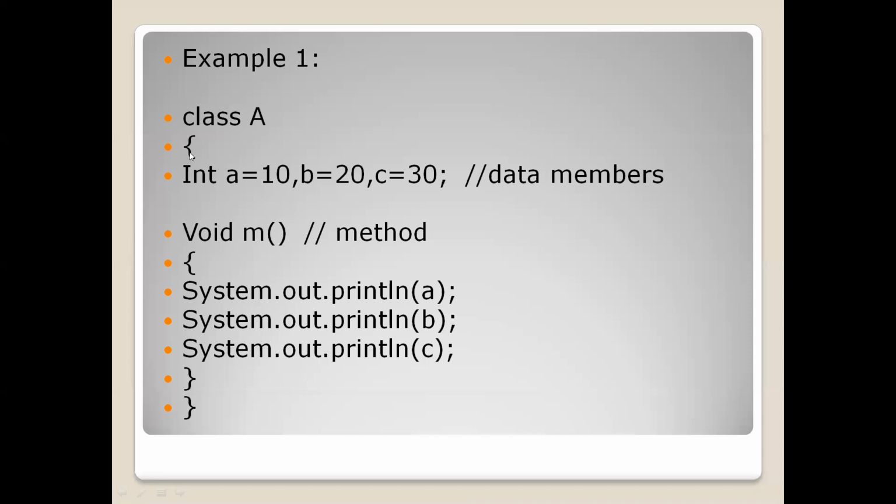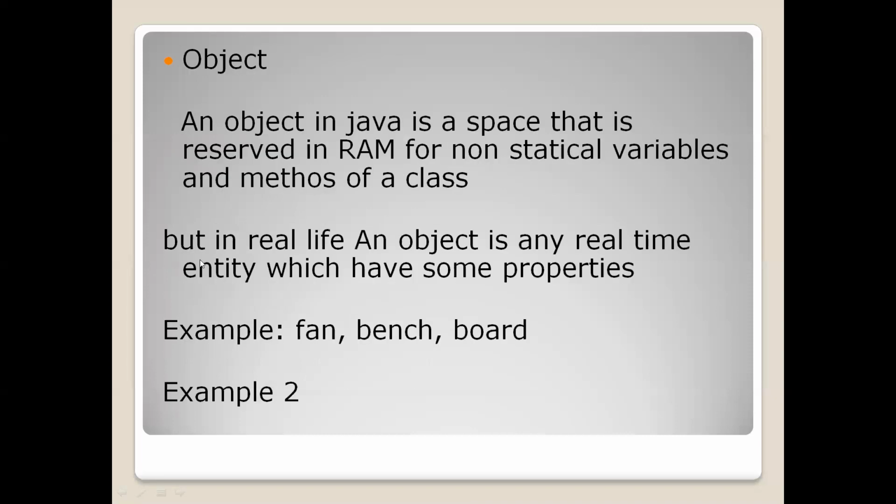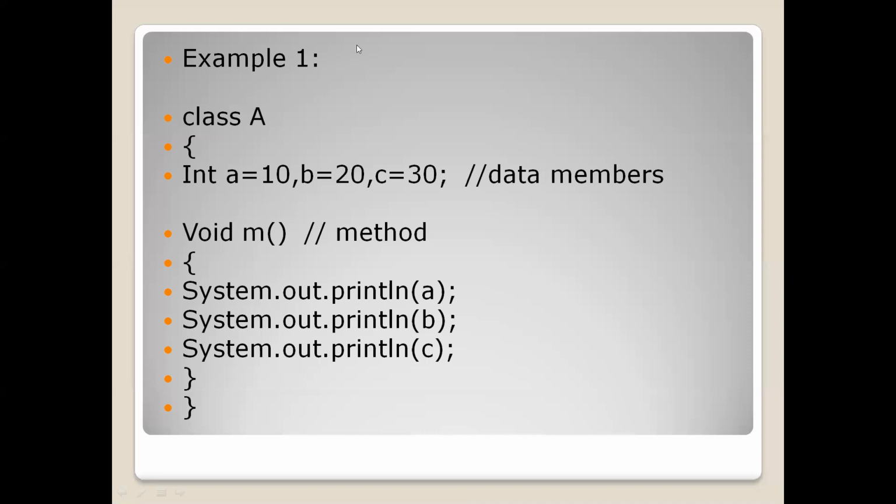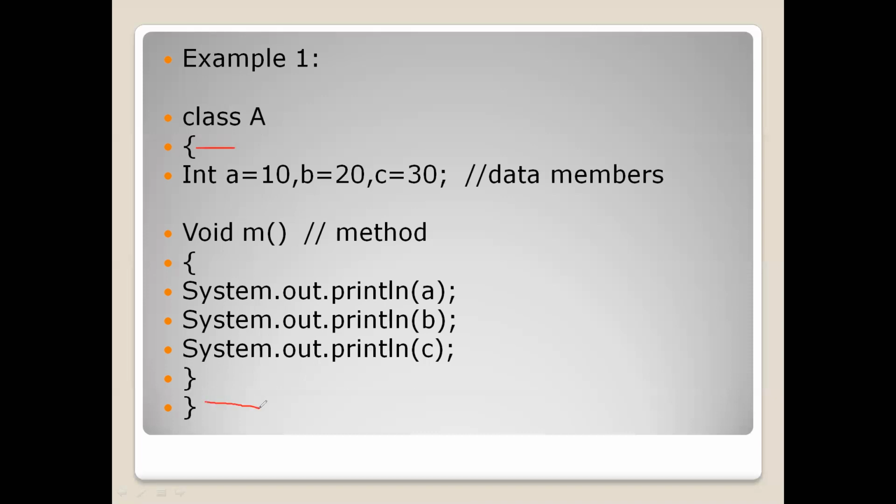From this particular open brace to this closed brace, right? It is called the body of the class. All this part is called the body of the class.